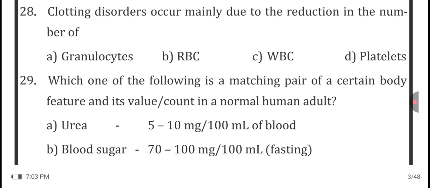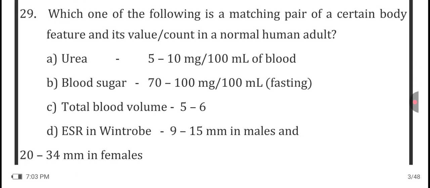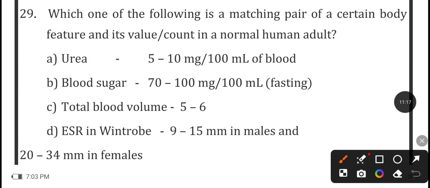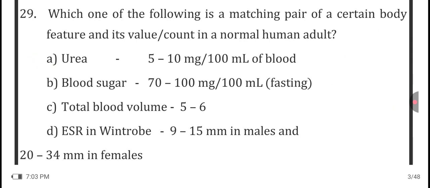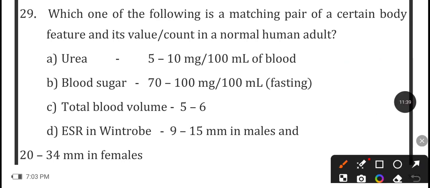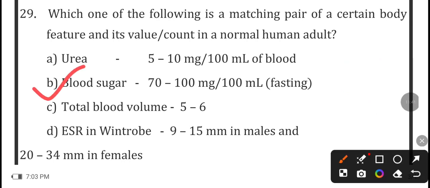Now the next question is, which of the following is the matching pair of a certain body feature and its value in the normal human adult? Urea level in the normal human is 10 to 50 mg per deciliter. So this is the wrong option. Okay, now next is blood sugar is 70 to 100 mg per deciliter in the fasting state. Okay, this is right.